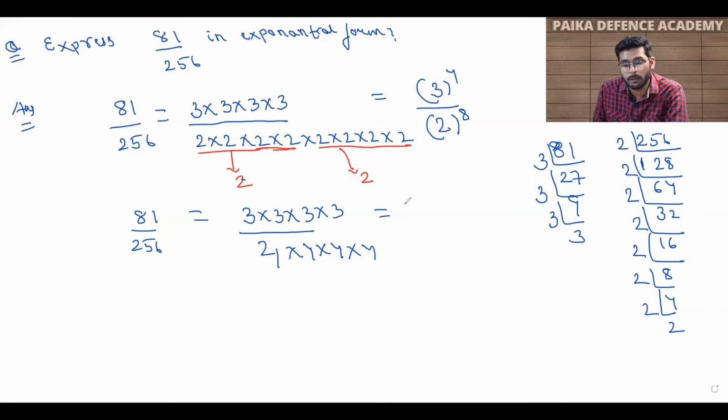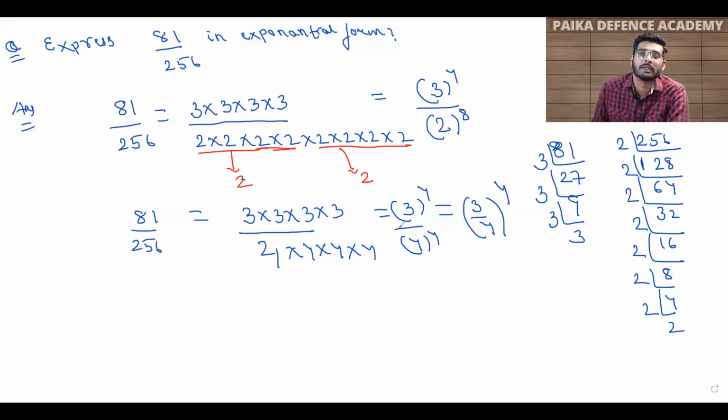Now students, you see, we have 3 raised to power 4 and 4 raised to power 4. Now the power is the same for both numerator and denominator, so we can write it as 3 by 4 raised to power 4. So students, this is your answer. Hope you understood this. Let's take one more example so that you get clear how to solve this type of question.